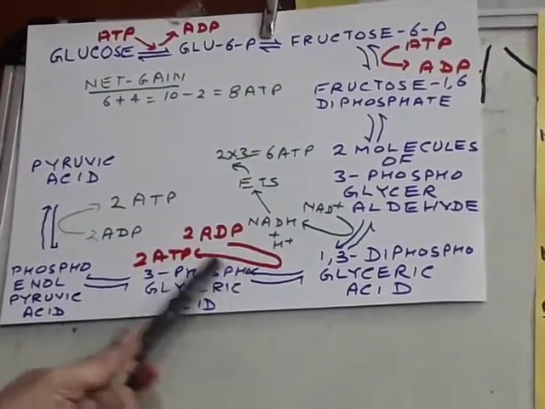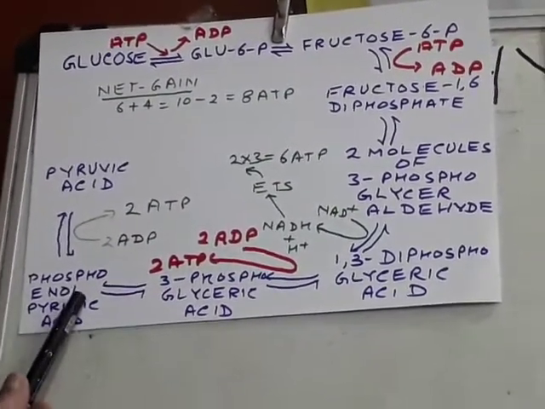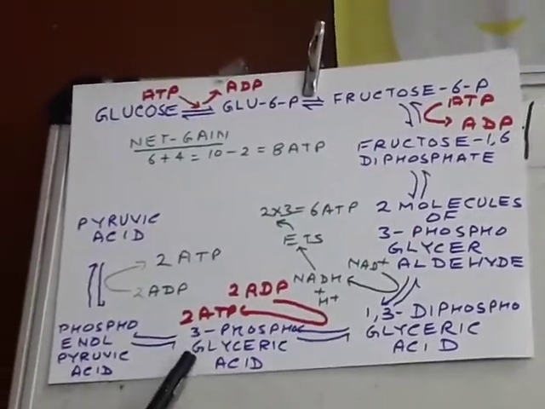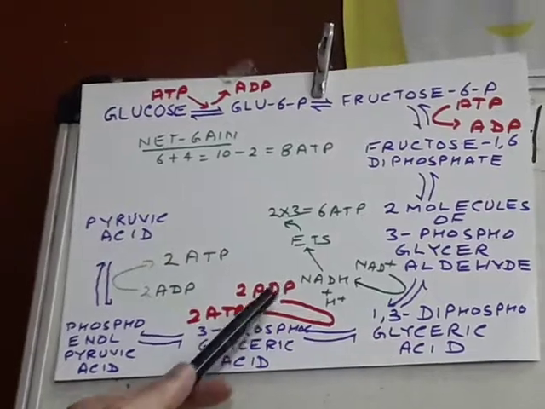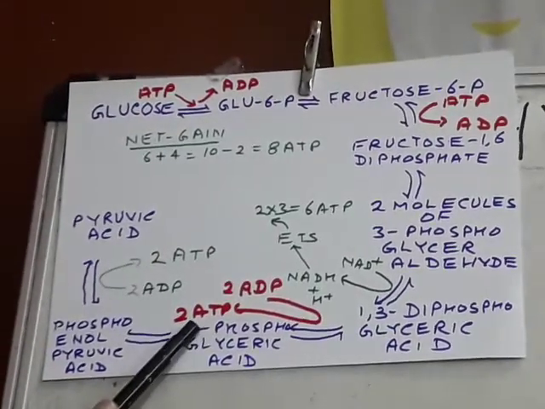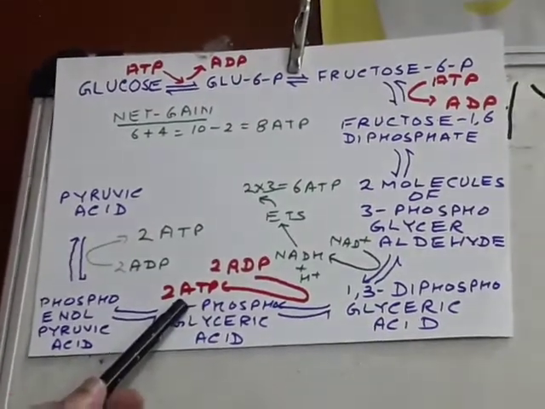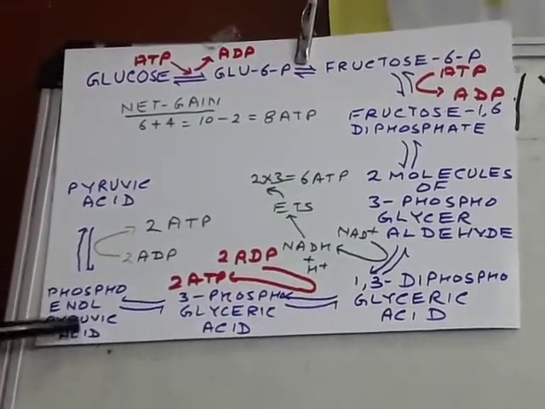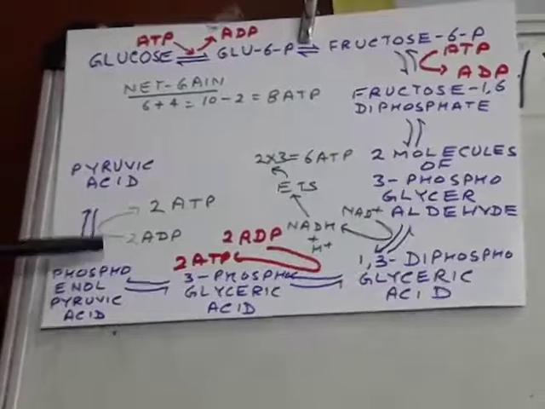Secondly, at 2 levels, substrate level phosphorylations take place. 1,3-diphosphoglyceric acid forms 3-phosphoglyceric acid. ADP takes energy and forms ATP. Again it forms phosphoenol pyruvic acid. From phosphoenol pyruvic acid again energy is taken.